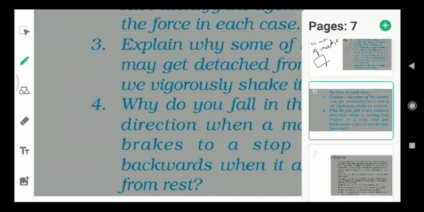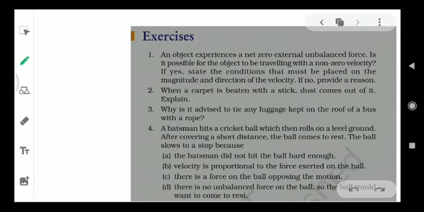Now let us move on to some exercise questions. Question number 1 has already been discussed. Question number 2: when a carpet is beaten with a stick, dust comes out of it, because when you beat the carpet with a stick, the carpet comes into motion, whereas the dust particles tend to remain in a state of rest. That is why they come down.